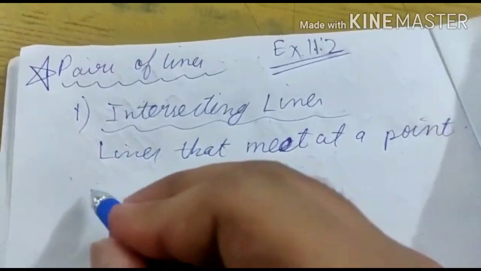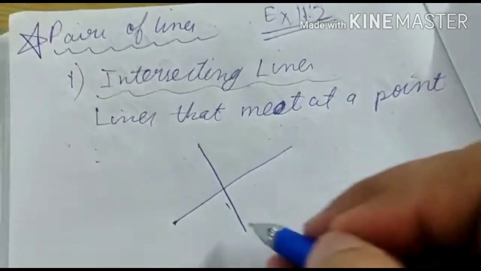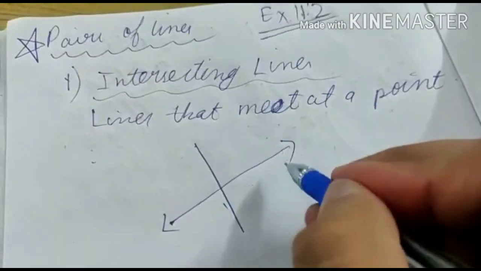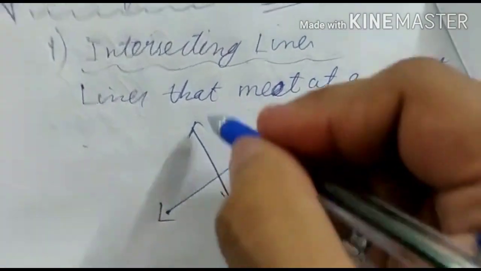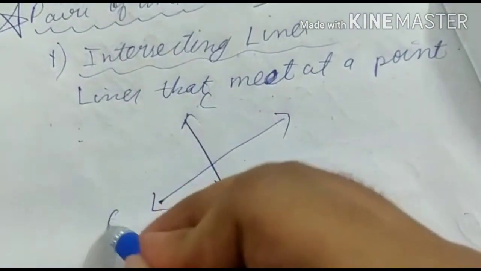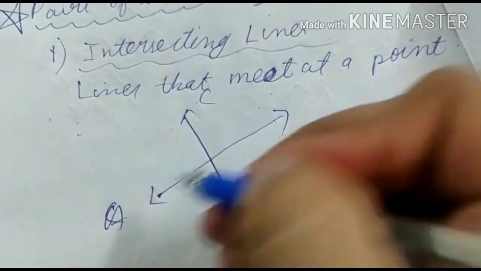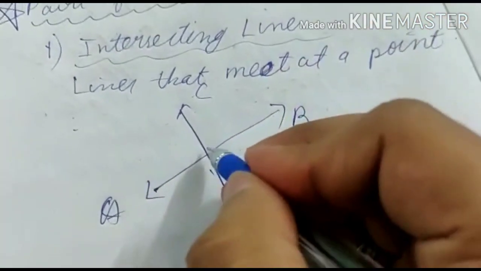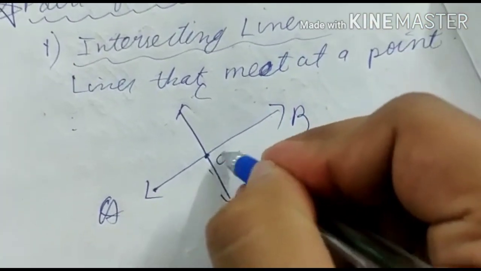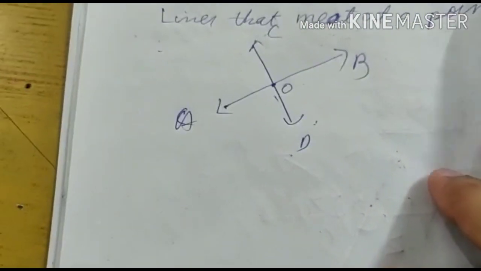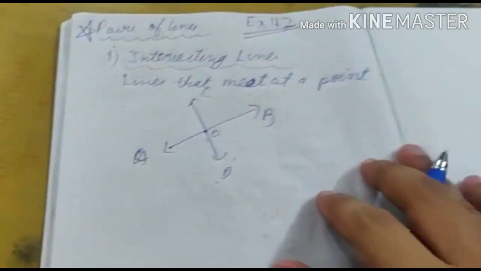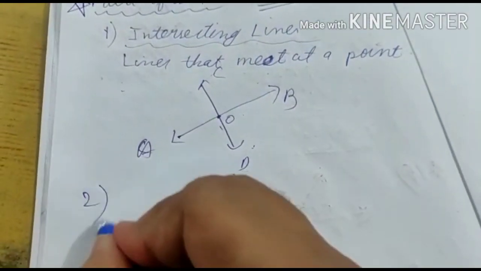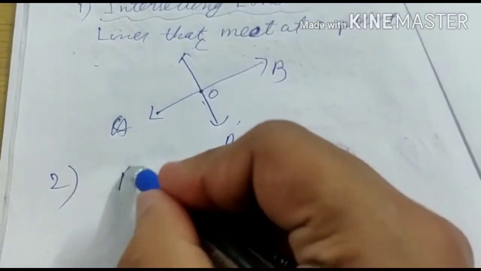So here, look, this is AB line and this is CD line. AB line and CD line intersect here at point O. Okay, these are intersecting just at one point. And what is the second type? The second type is parallel lines.